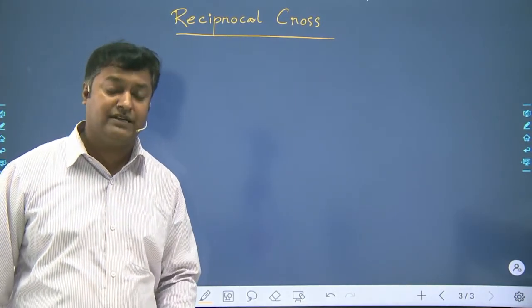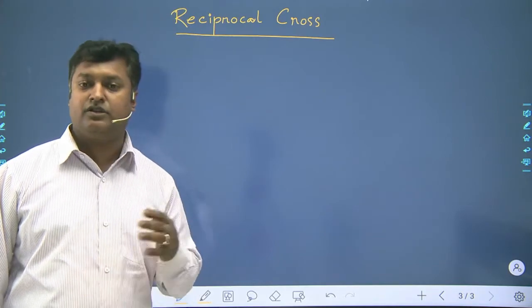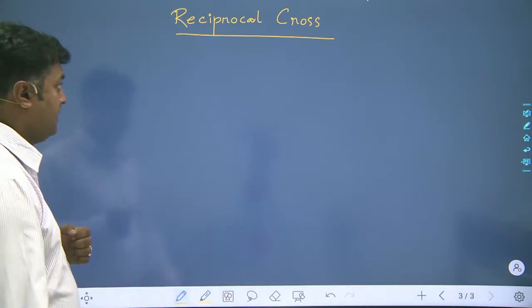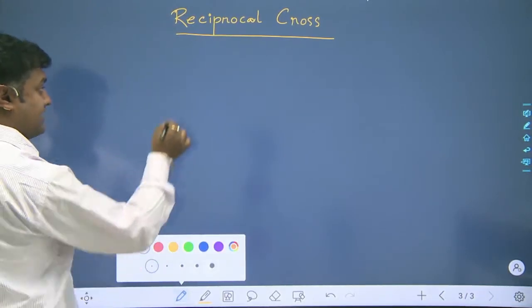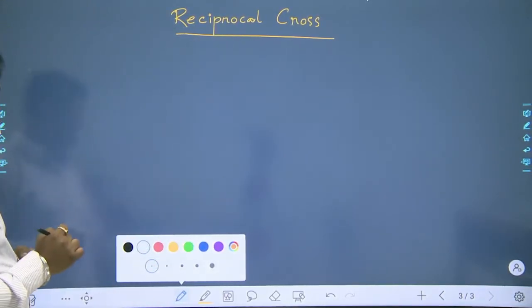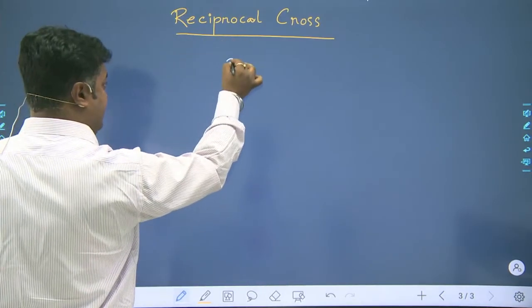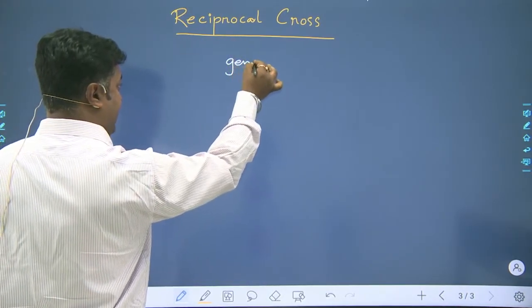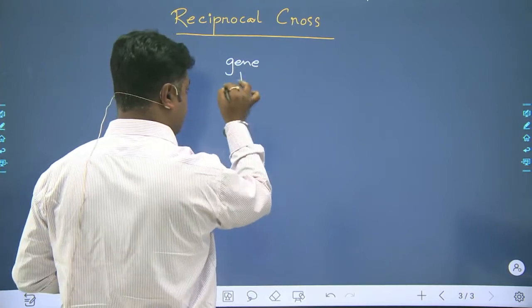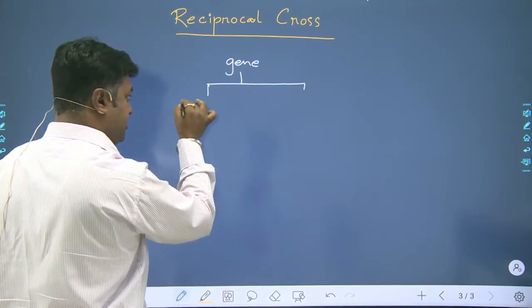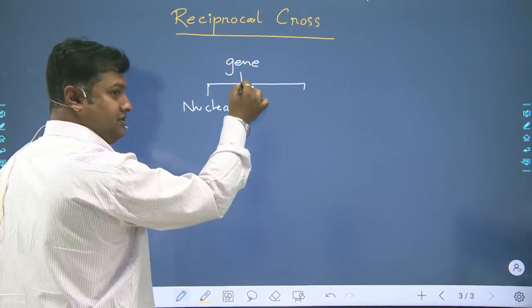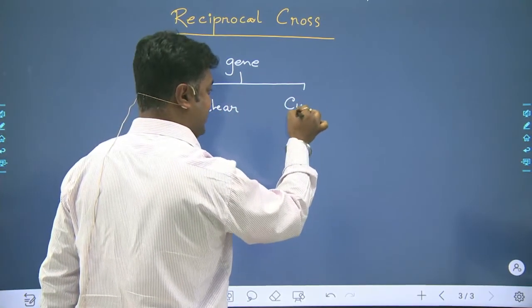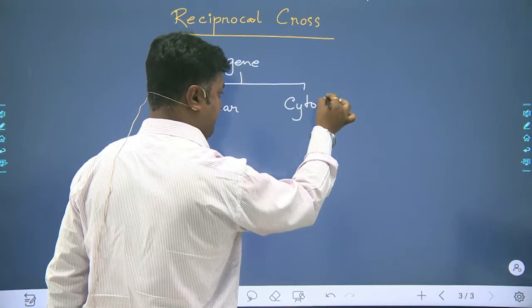Now we reciprocate the sexes or the gender. See, first of all, we have to know why a reciprocal cross is done. To identify whether a gene is a nuclear gene or whether the gene is a cytoplasmic gene.